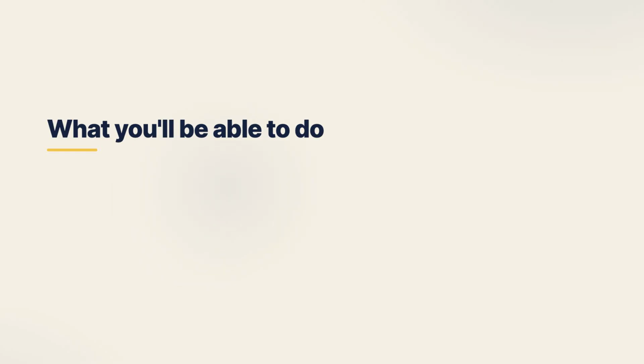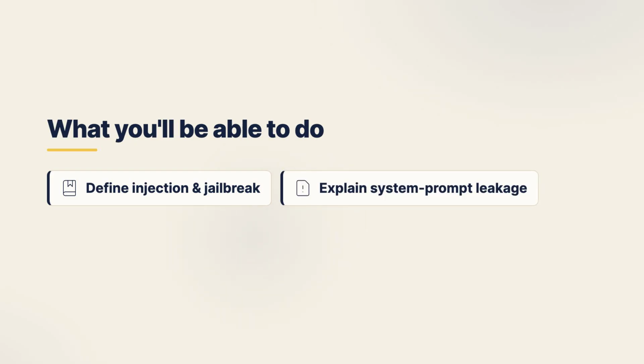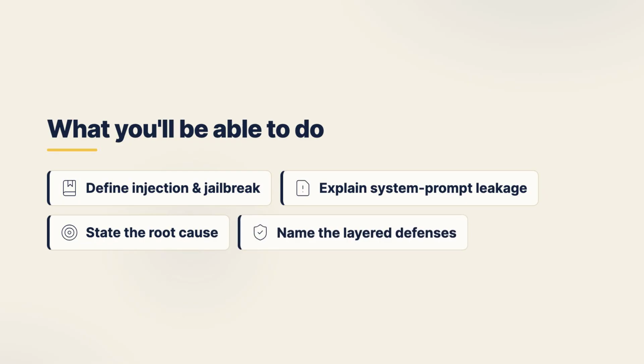By the end of this episode, you'll be able to define direct prompt injection and jailbreaking and tell them apart. You'll be able to explain system prompt leakage and why it matters. You'll be able to state the root cause in a single sentence, and you'll be able to name the layered defenses honestly, including the one that actually holds.